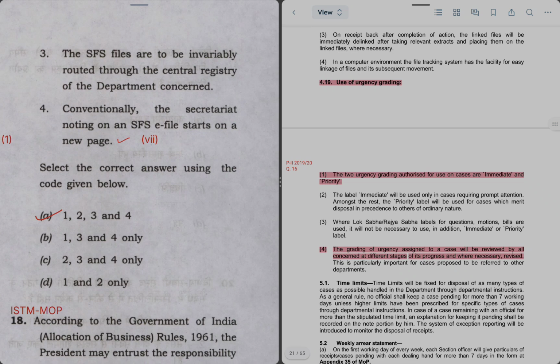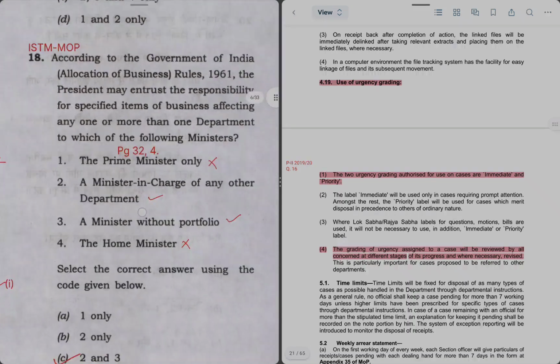हो सकता है आपको पता होता कि स्टेटमेंट 1 इनकरेक्ट है. In that case you can easily eliminate statement 1 and you can mark C as the right answer. I'm just giving you an example. Okay, let's move on to the next question.